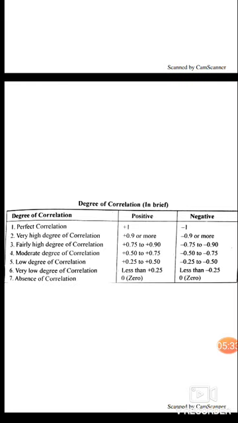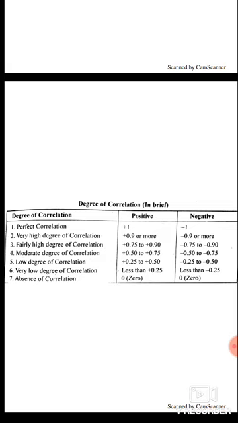The table shows degree of correlation in brief, positive or negative. First, perfect correlation, +1 or -1. Second, very high degree of correlation, plus 0.9 or more, -0.9 or more, negative. High degree of correlation, plus 0.75 to plus 0.90, or minus 0.75 to 0.90.